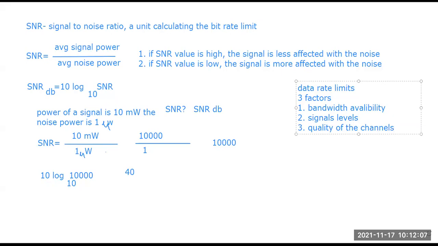These are the three factors. Now, talking about the first one, bandwidth availability: if anyone has a broadband connection at home, or has seen any broadband plans, then we can see that for the different packages, whatever package we choose, the speed or bandwidth availability is mentioned.